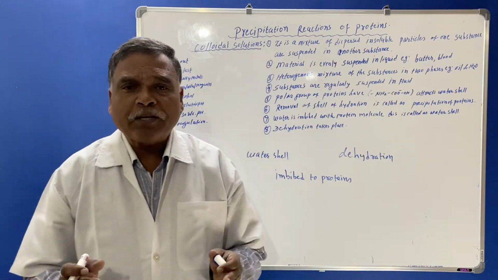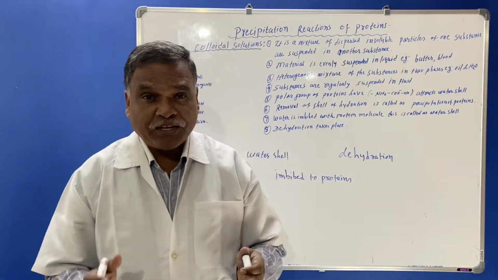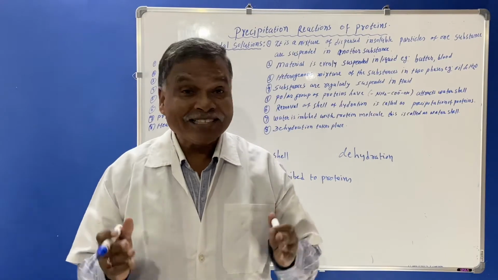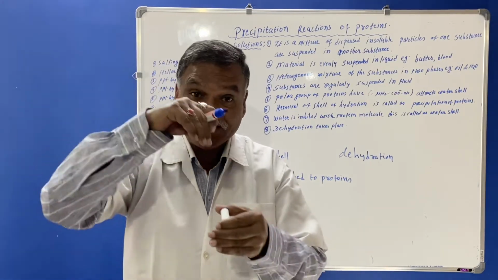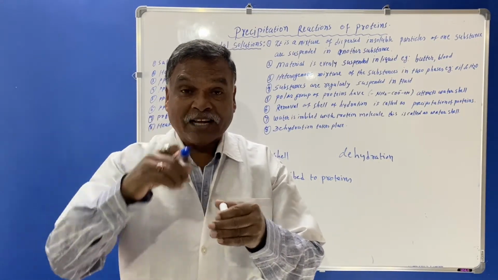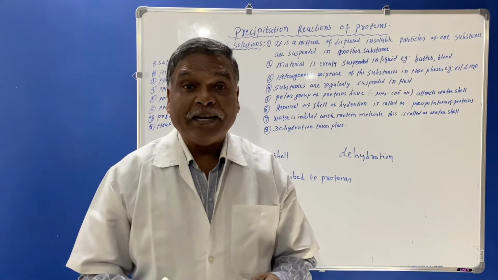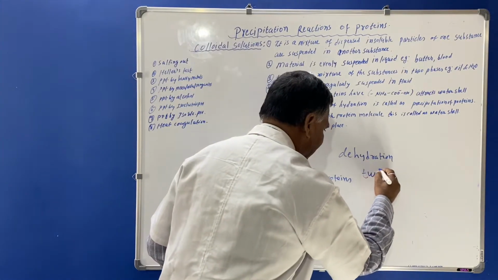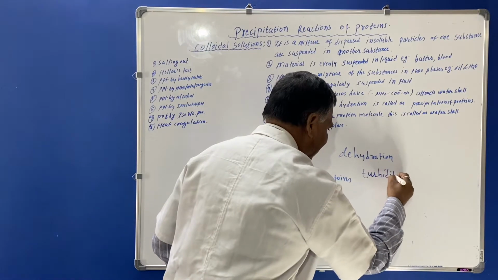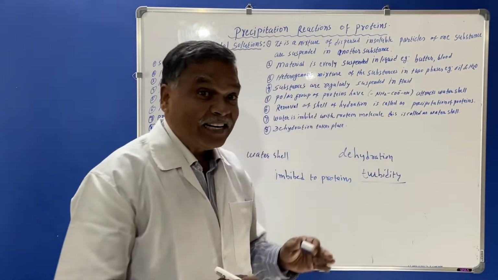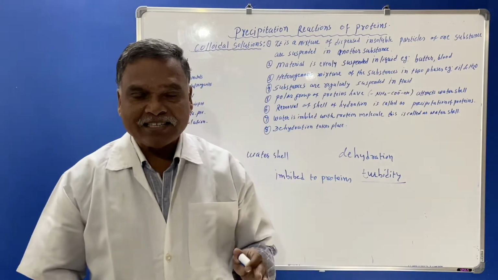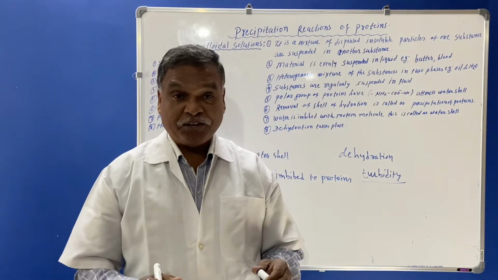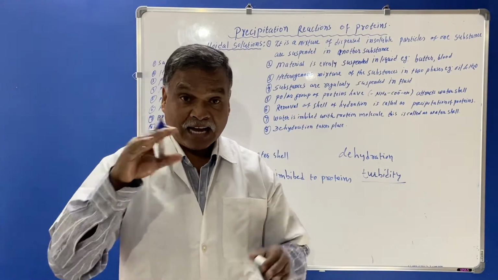Actually, regarding the meaning of precipitation reactions of protein, if you see the color of water, it is colorless. If you mix anything in it, there will be formation of turbidity. Whiteness will occur, and that whiteness is nothing but a precipitation reaction with other substances.